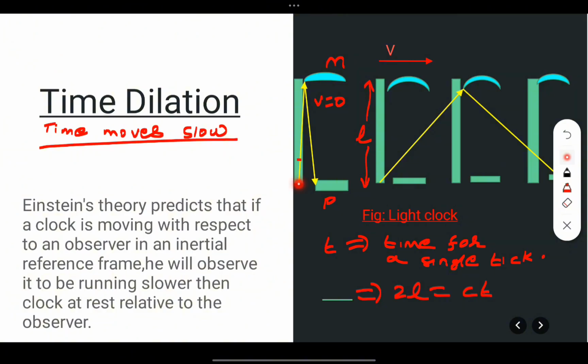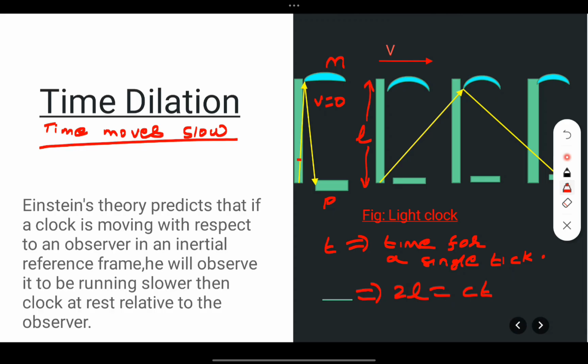It is how much? T. It means at first light is emitted from the source, this flash, and then it strikes here, it makes a tick sound, so this time taken is T. So 2L is equal to CT, where C is the speed of light. Everybody knows C is the speed of light.